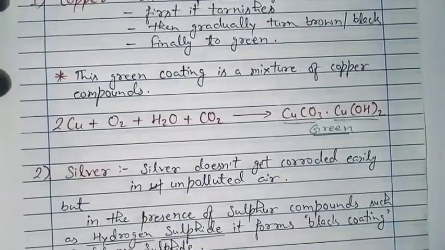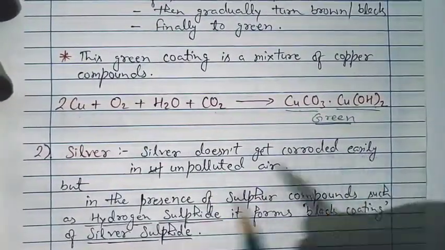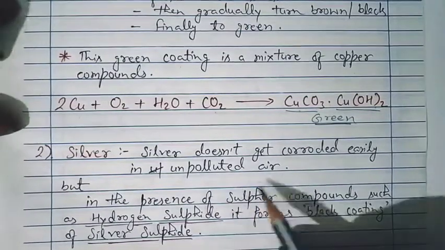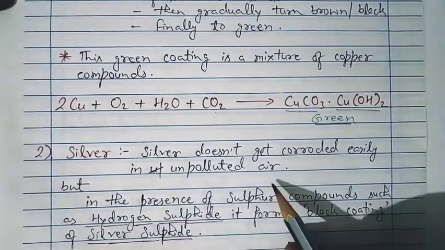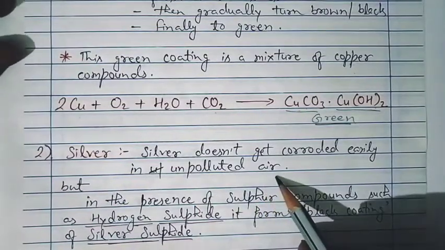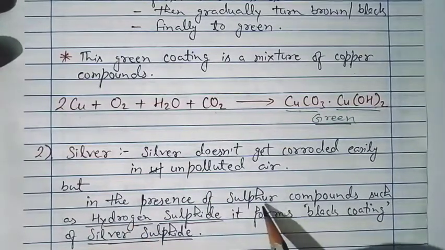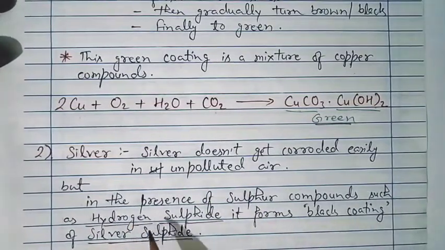Now the other metal is silver. Silver doesn't get corroded easily in unpolluted air. It means if there is no pollution at a place, then the silverware will not get corroded, as we have already studied that it is a noble metal also. But in the presence of sulfur compounds such as hydrogen sulfide, it forms a black coating of silver sulfide.